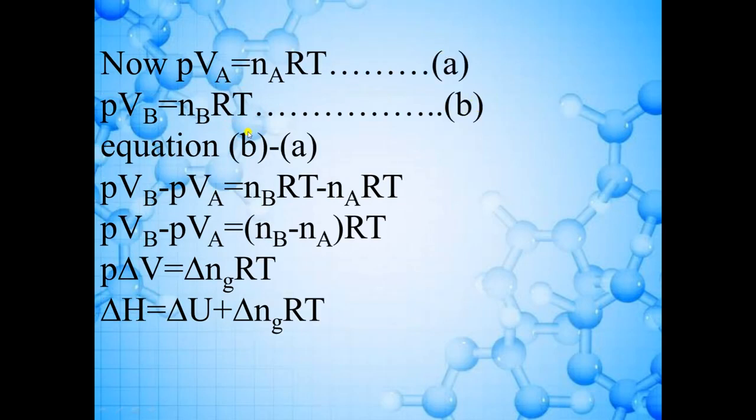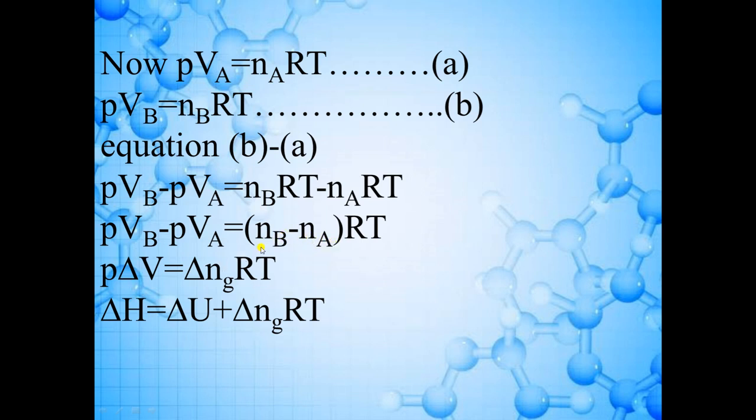So if we subtract equation A from equation B, it becomes PVb minus PVa is equal to NbRT minus NaRT. On the right hand side we can take RT common, so it becomes (Nb minus Na) into RT. And if we take pressure common on the left, it will be Vb minus Va, that means change in volume, which we write as delta V. So it becomes P delta V, and this is Nb minus Na, the number of moles of product minus the number of moles of reactant.